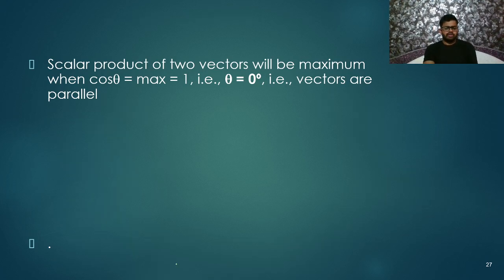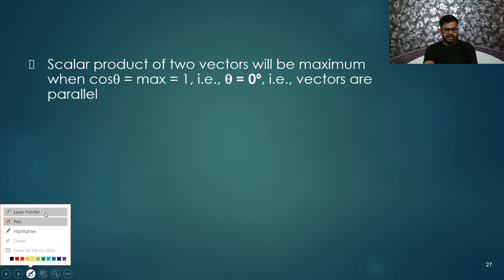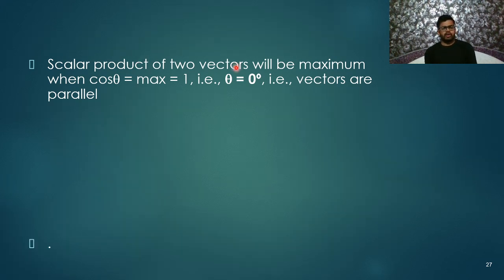So, my dear friends, here are some more basic points. You need to understand them very well. It is very essential. The scalar product of two vectors will be maximum when cos theta is maximum. As I told you, A dot B is equal to AB cos theta. The maximum value of cos theta is 1, and you will get that at 0 degree or 360 degree. Remember, the minimum value of cos theta is -1, and you will get that at theta equal to 180 degree.